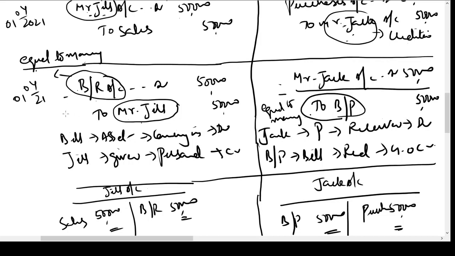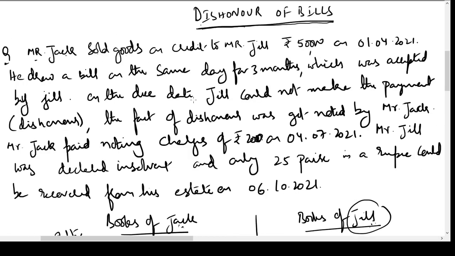Okay, so on the day of receiving the bill, we are treating them equal to money and we are passing these journal entries. On the due date, if the bills are honored and they get converted into money, then it is very good. If they fail to become money, that means if the drawee fails to honor the bill, then in such cases these entries become wrong and they would have to be reversed on the due date. Okay, now let us see what happens on the due date.